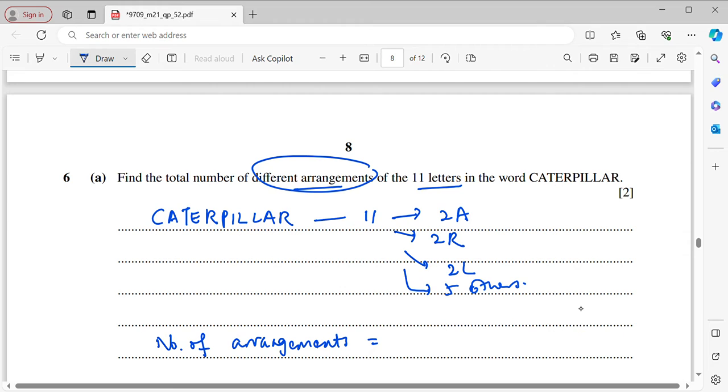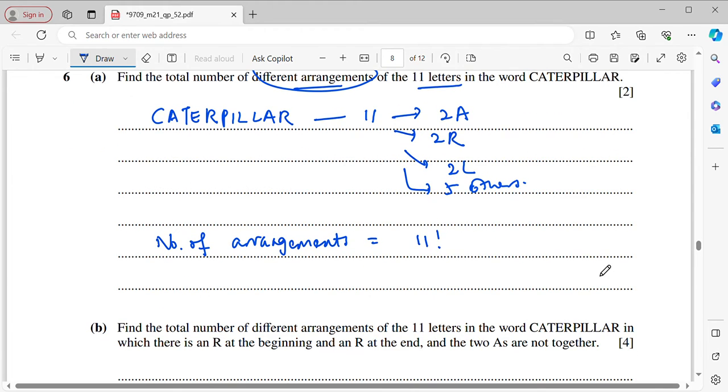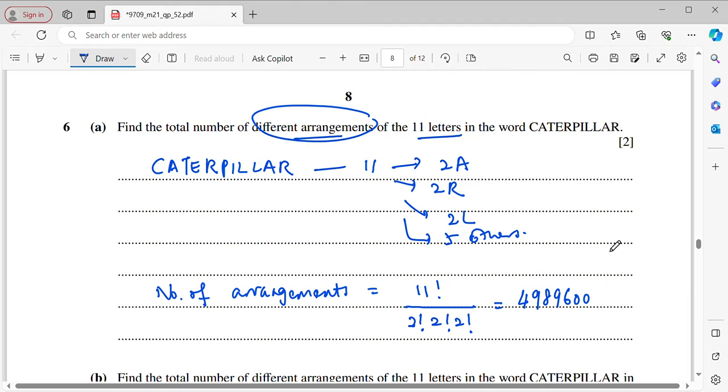Since we are arranging all 11 letters, we start with 11 factorial first, but 11 factorial is not appropriate because 11 factorial means that you are given 11 different letters. But then out of 11, we have the repeating. So you have to divide by all the repeating letters, 2 A's, 2 R, and 2 L. Therefore, the answer for this is going to be 498,600. So this is the solution for 6A.